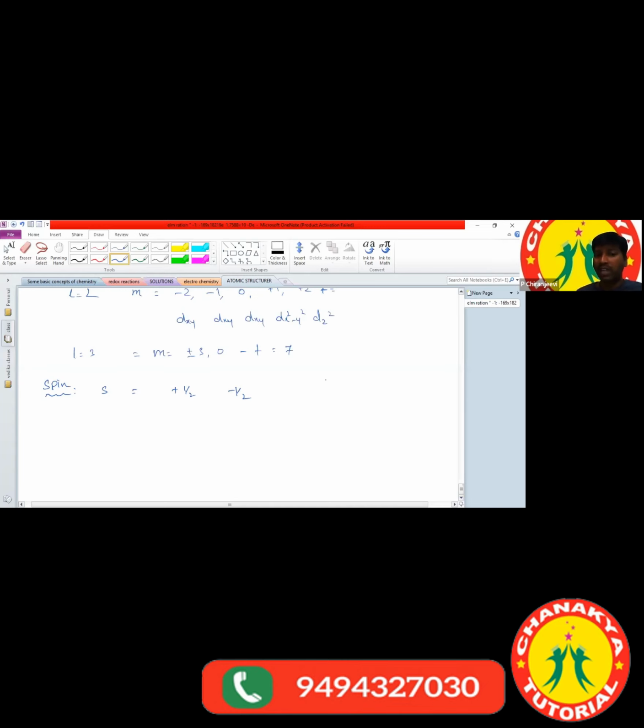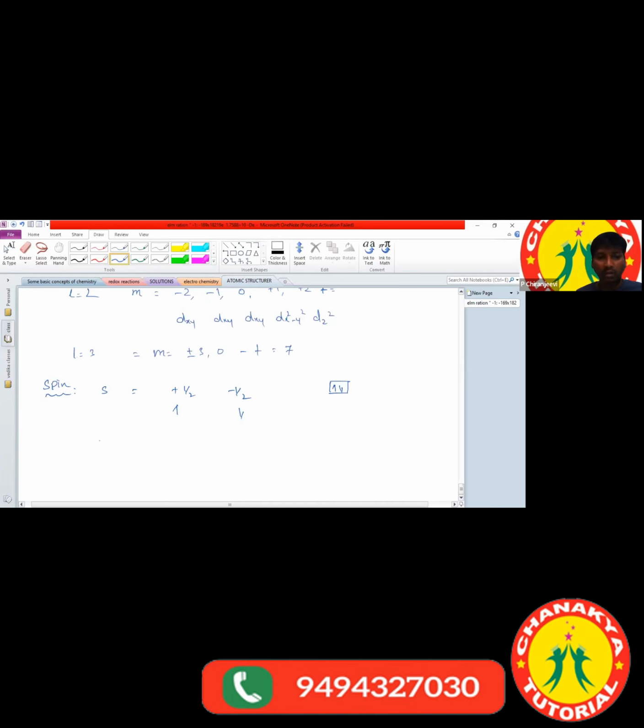Maximum number of electrons accommodated in one orbital is 2. One electron is in a clockwise direction, which we represent as plus, and the other is in an anti-clockwise direction, which we represent as minus. Okay, clear?